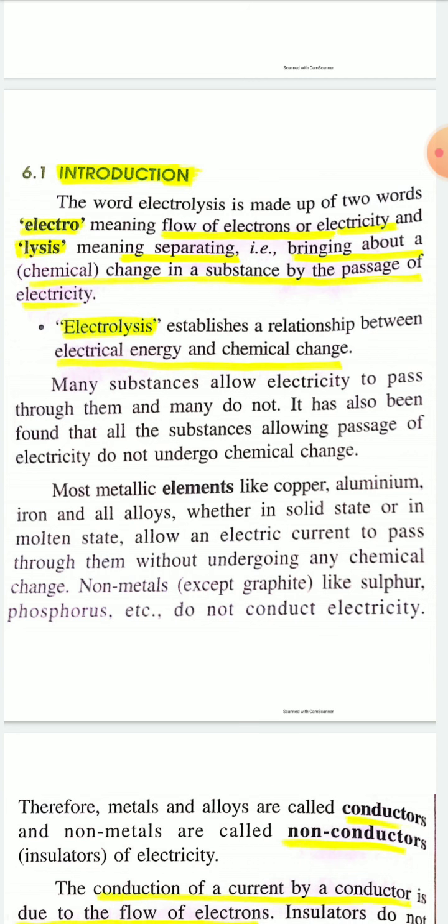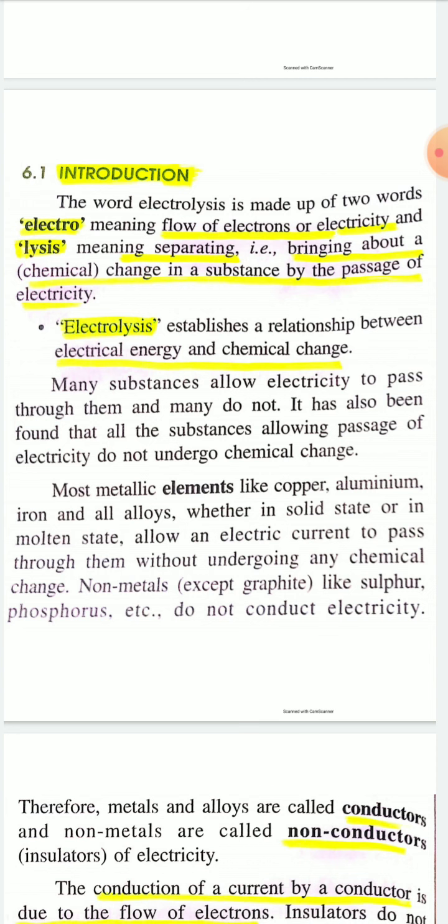It has also been found that not all substances allowing passage of electric current undergo chemical change. Metallic conductors, that is, most metallic elements like copper, aluminum, iron, or all alloys, whether in solid state or in molten state, allow electric current to pass through them without undergoing any chemical change.